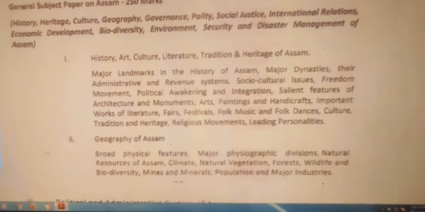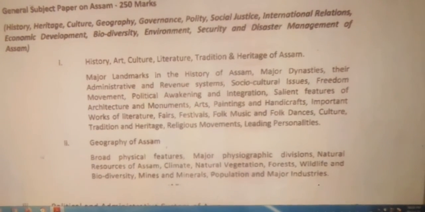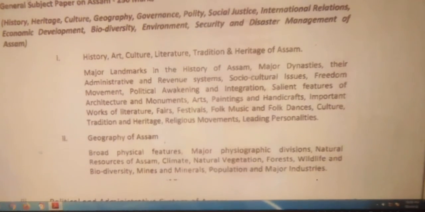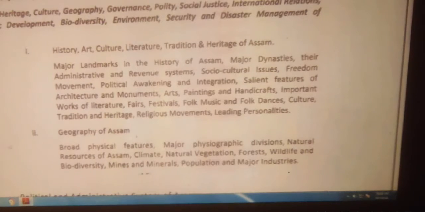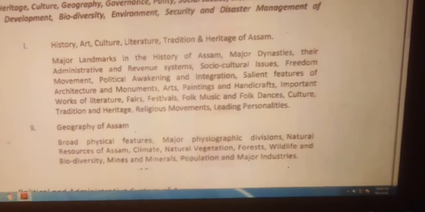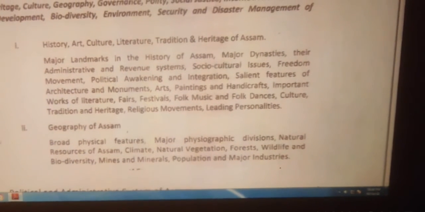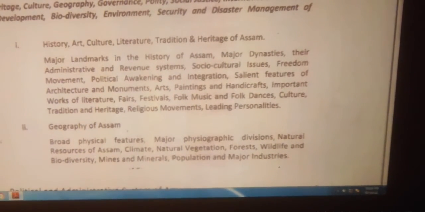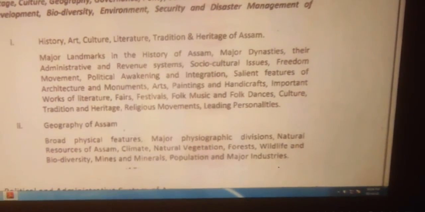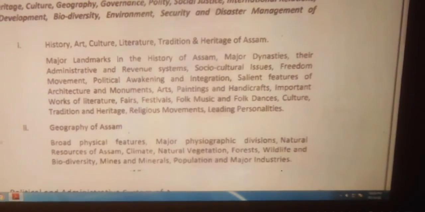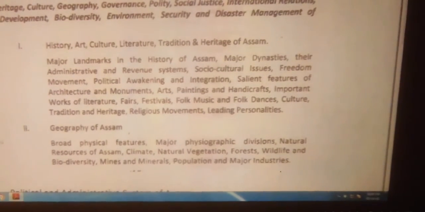In the first one, history, art, culture, literature, traditions, and heritage of Assam: major landmarks in the history of Assam, major dynasties, administrative and revenue system, socio-cultural issues, freedom movement, political awakening and integration, salient features of architecture and monuments, arts, paintings and handicrafts, important works of literature, fairs, festivals, folk music and folk dances, cultures, traditions and heritage, religious movements, leading personalities.